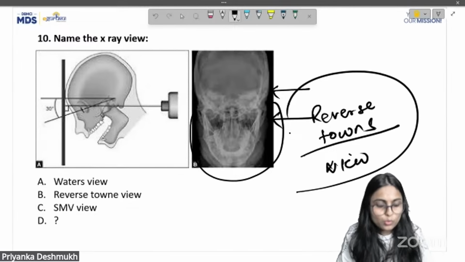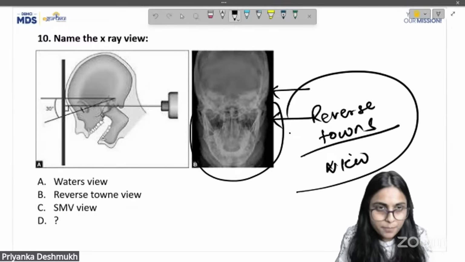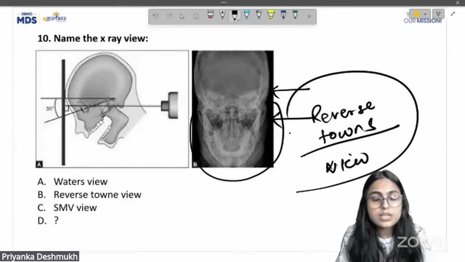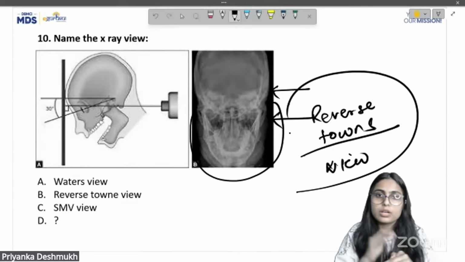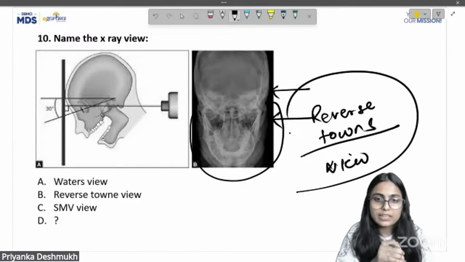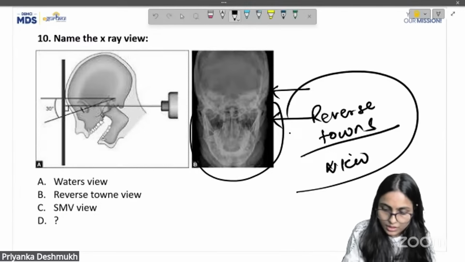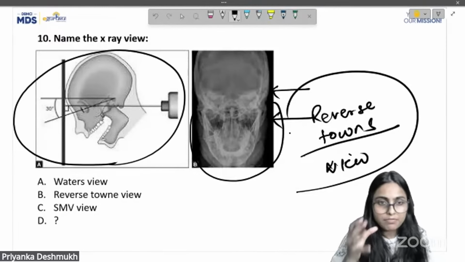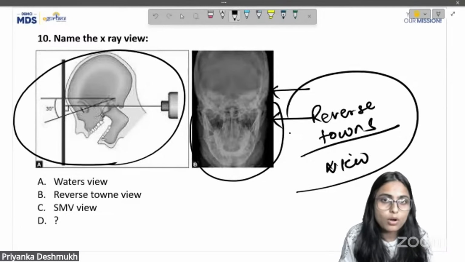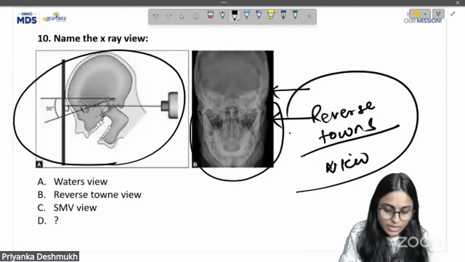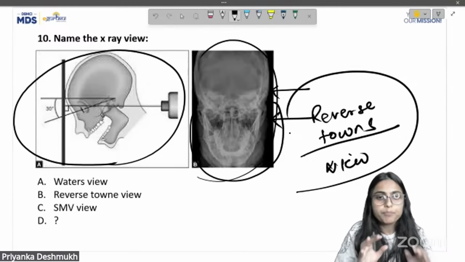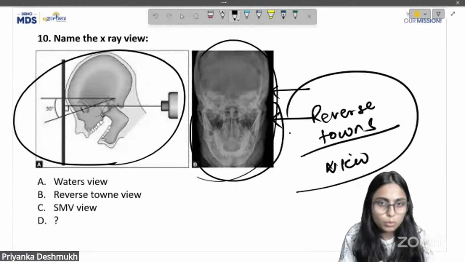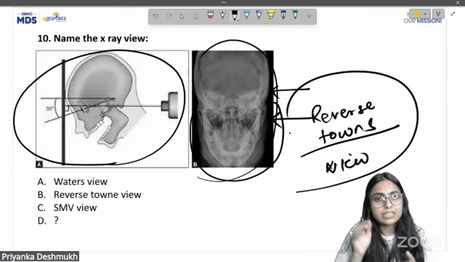If you have revised the DBMCI notes and gone through the extraoral projections or radiographs, you would have marked the correct answer, because I have given the positioning of the radiograph and the positioning of the patient in the notes, and we have studied this in the live class also.